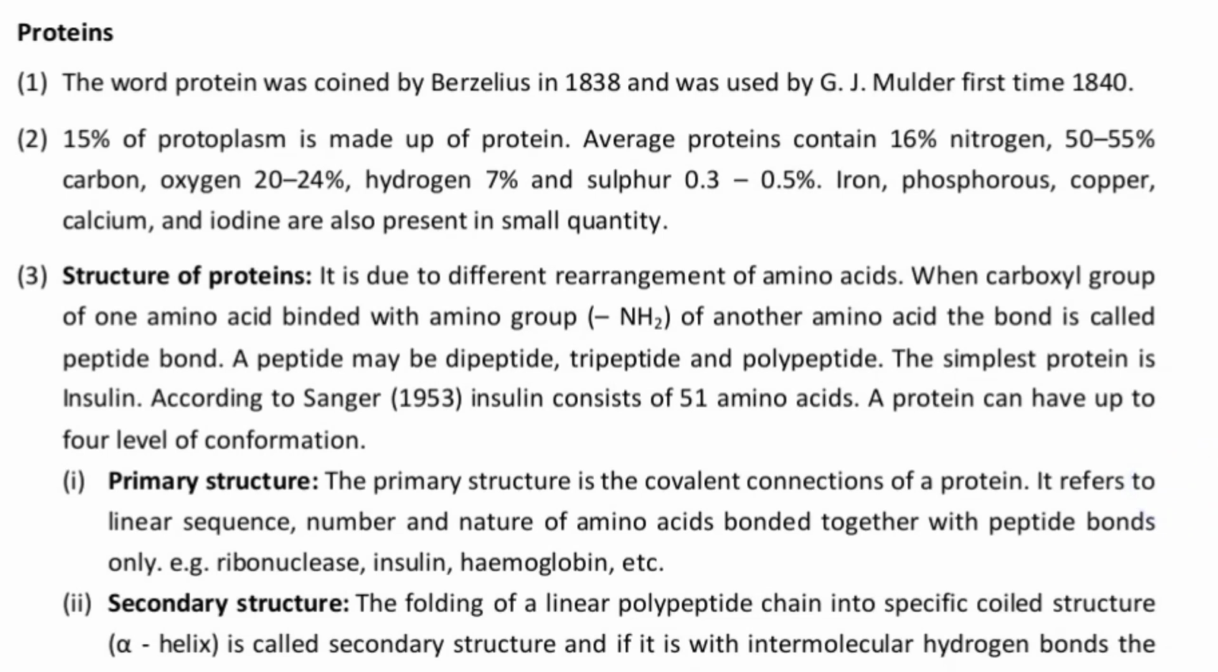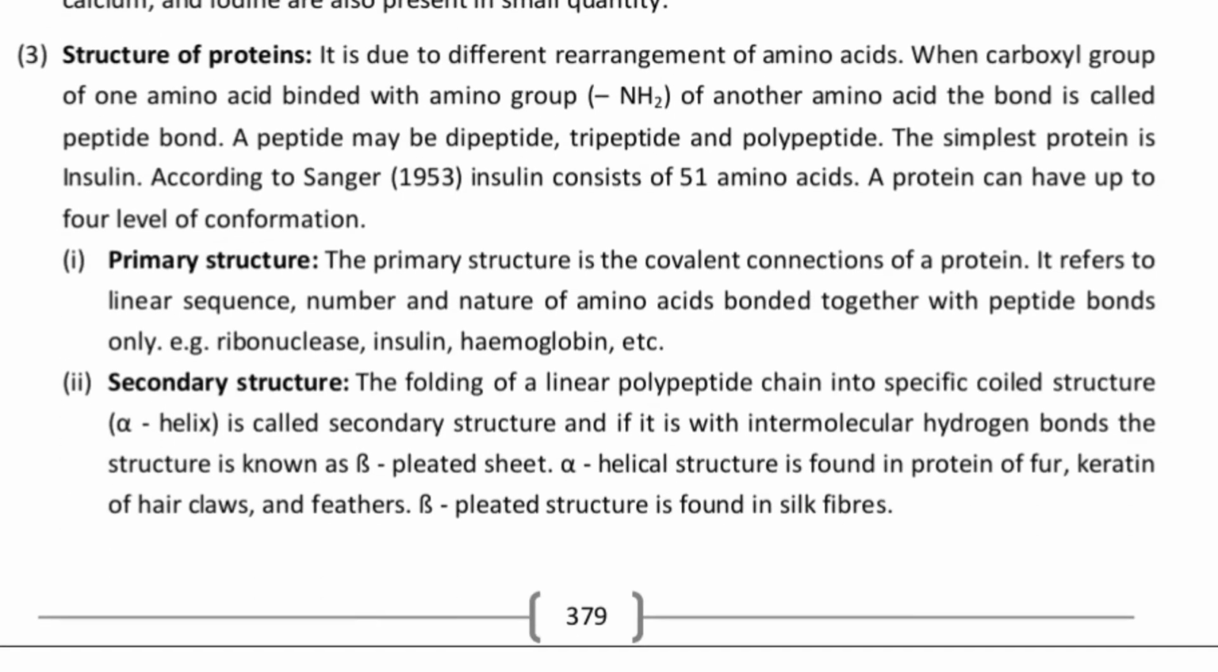So here the word protein was basically coined by Berzelius in 1838 and it was again used by Mulder in 1840. Okay, 15% of the protoplasm is made up of protein, whereas average protein content is 16% nitrogen, 50 to 55% carbon, oxygen is 20 to 24%. Okay, 7% hydrogen and 0.3 to 0.5% sulfur. Then iron, phosphorus, copper, calcium and iodine are also present in quite small quantity.